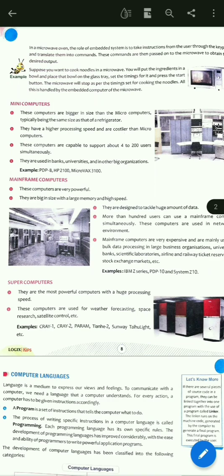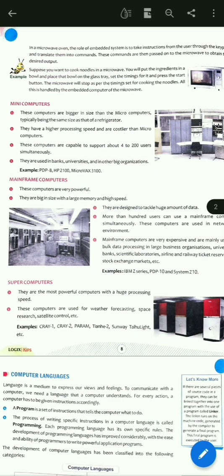Okay, and they have large memory also, and the speed of these computers is very high. Okay, it is faster than mini computers and microcomputers. Okay, they are designed to tackle huge amounts of data, meaning it can process huge amounts of data which mini computers and microcomputers cannot process.